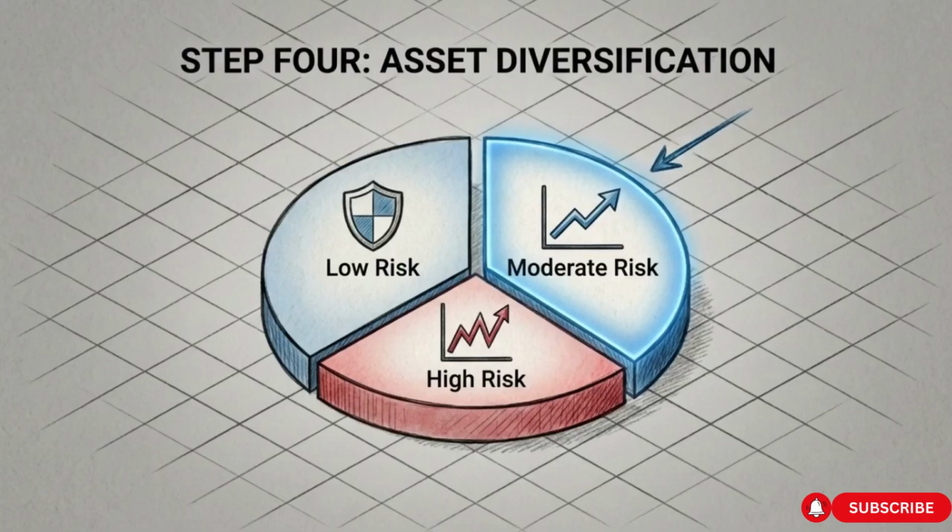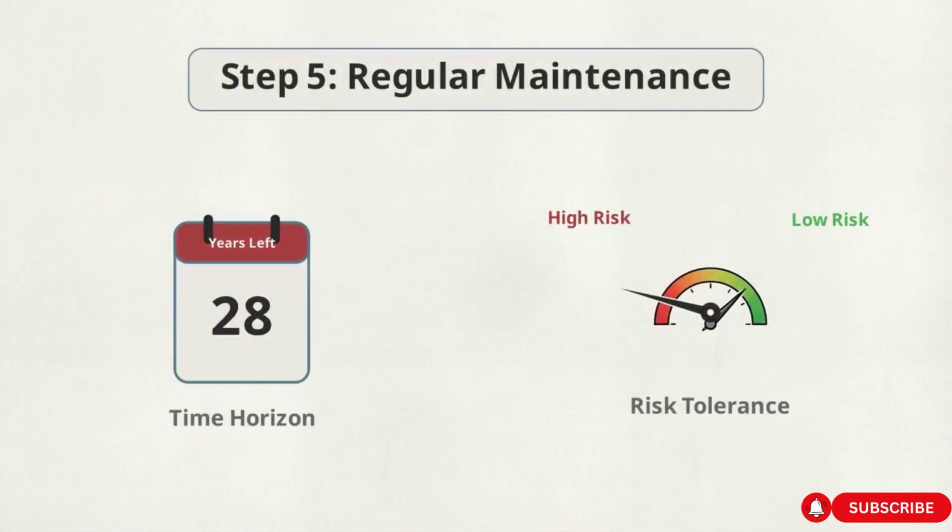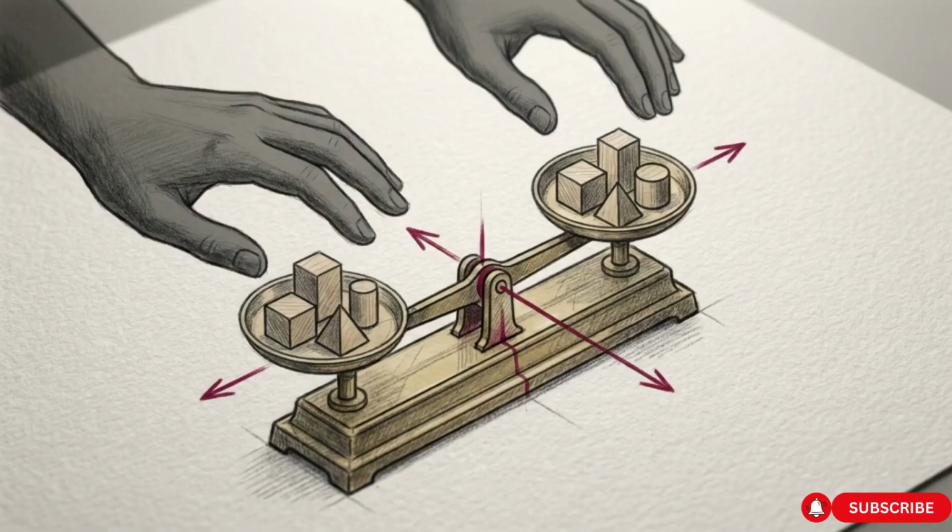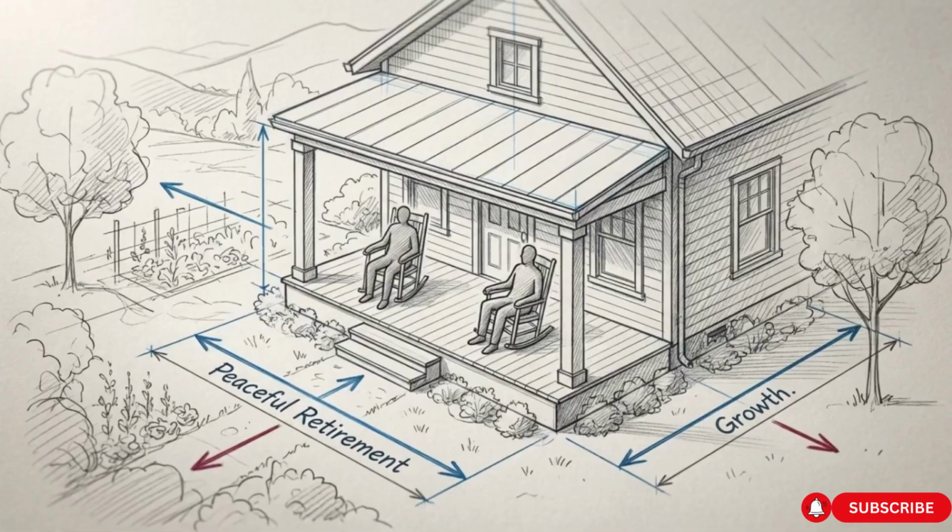You protect your capital by spreading it across different risk tiers. You allocate portions into low-risk bonds, moderate-risk index funds like the S&P 500, and a small percentage into high-risk single stocks. Step 5 is regular maintenance. As you age and your timeline shrinks, your risk tolerance naturally decreases. You must review your portfolio annually and adjust the balance to protect the wealth you have built. The automated compounding of diversified assets over decades generates the long-term wealth that speculative stock picks often fail to replicate.